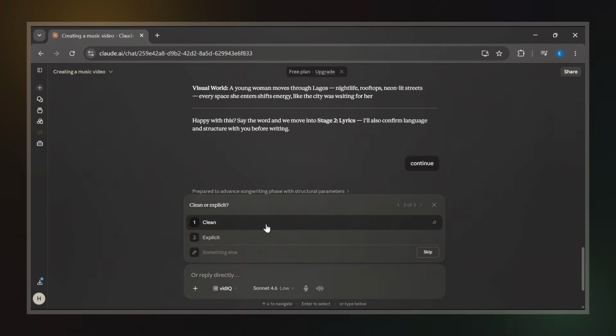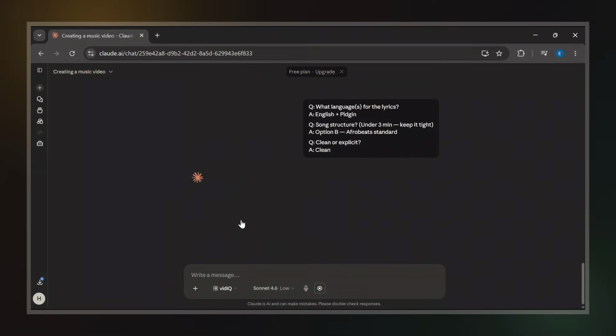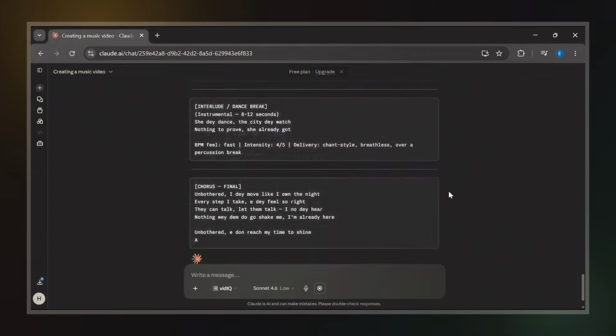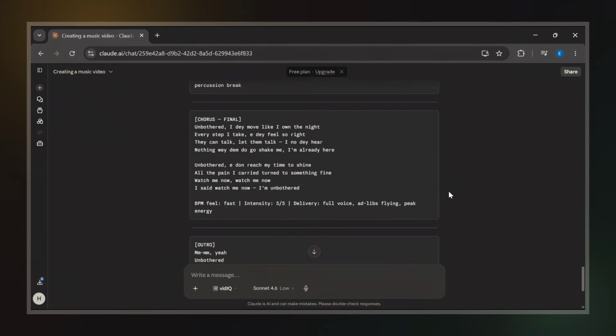Then it asks whether I want the lyrics to be clean or explicit. One thing I specifically included in this workflow is the ability to control that choice because different creators have different needs. For this example, I want the song to be clean, so I select clean. After processing those answers, Claude moves into the actual lyrics generation stage. It starts creating the full lyrics we'll later use for our AI music generation. Within a short time, the complete song is ready.